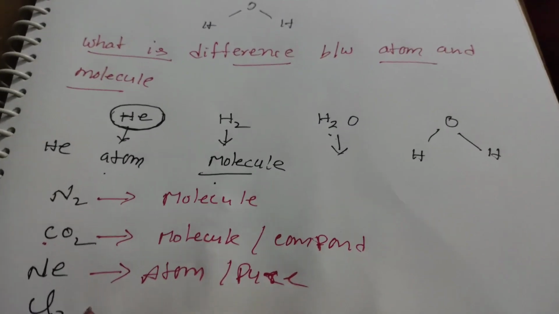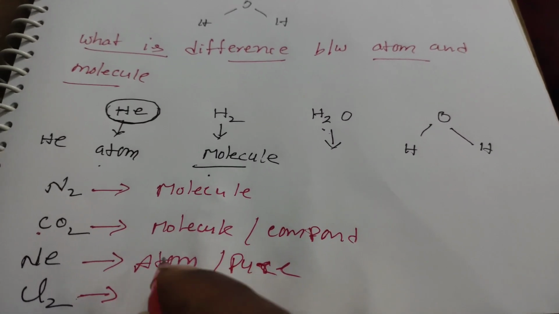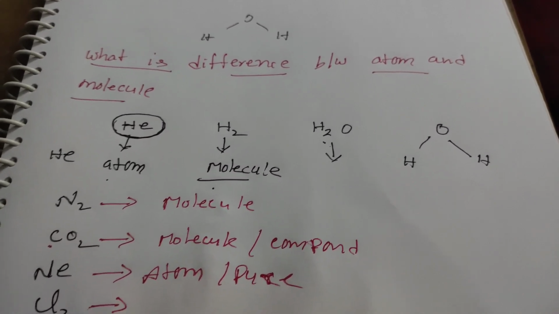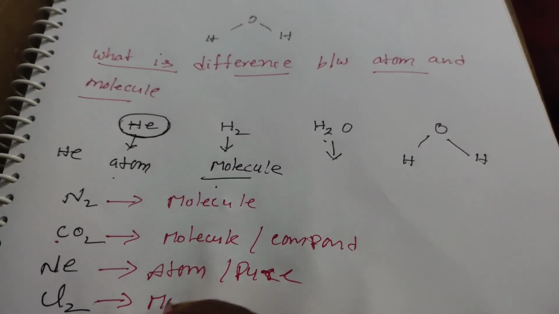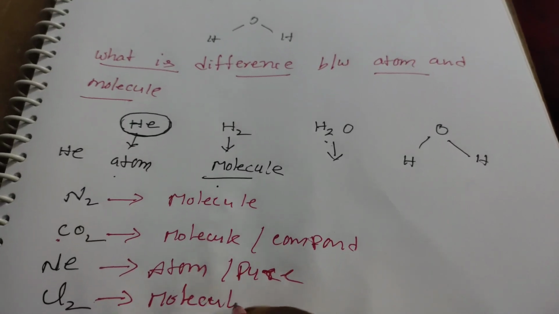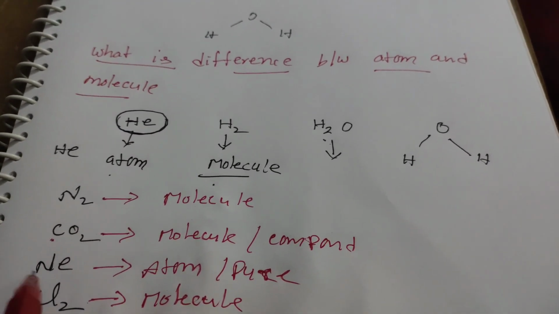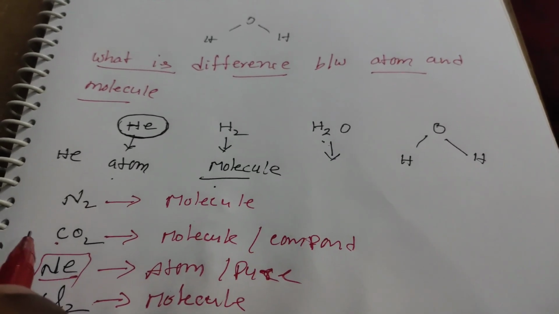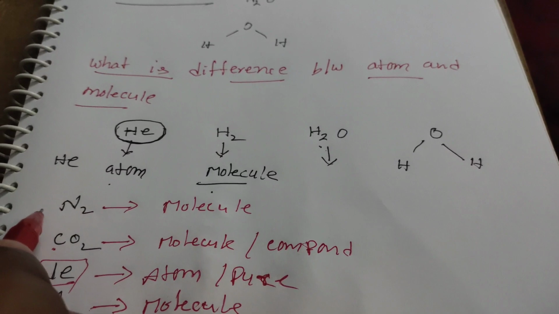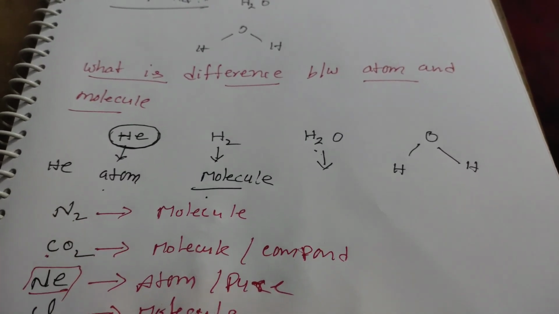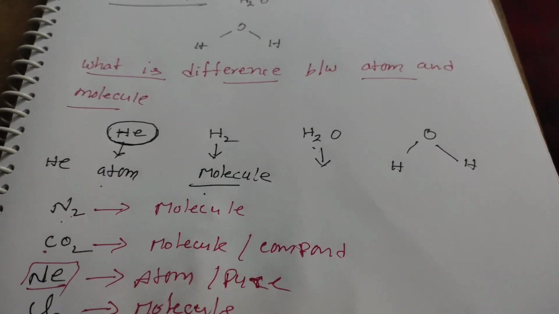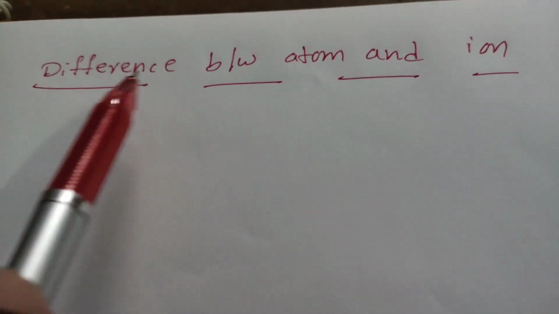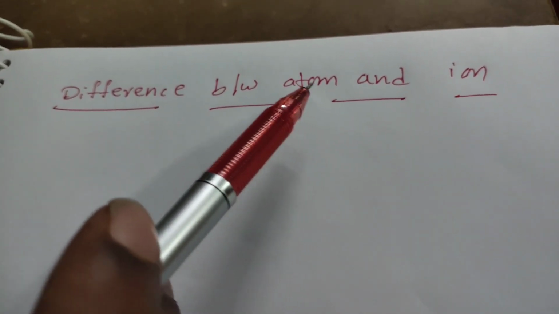Here chlorine is a molecule, a combination of two atoms. So chlorine is also pure and it is a molecule. Students, in the native form of the atom, we simply call it an element. If two or more atoms combine together, the substance formed is simply called a molecule. Okay students, next one is differences between atom and ion.